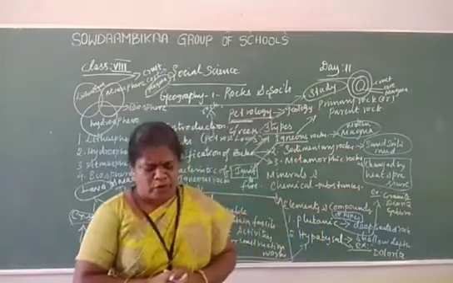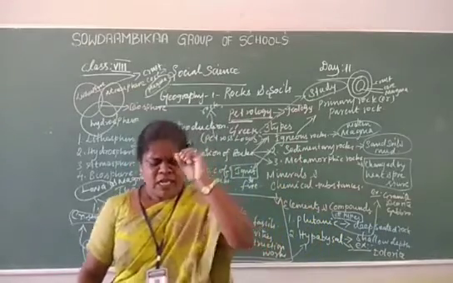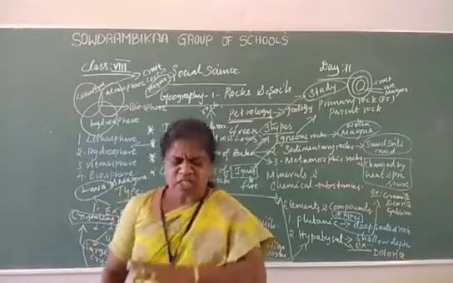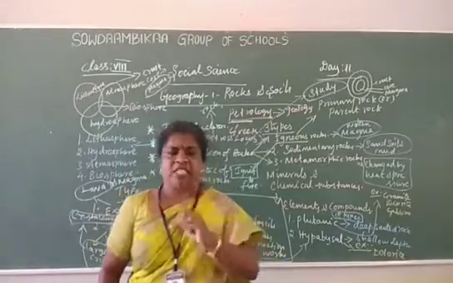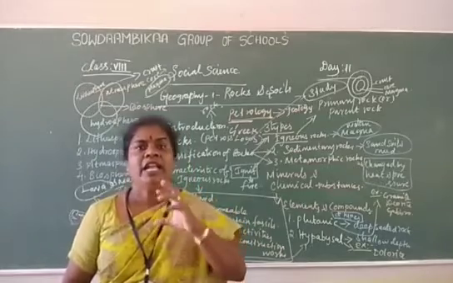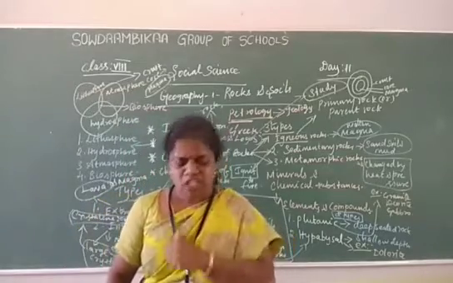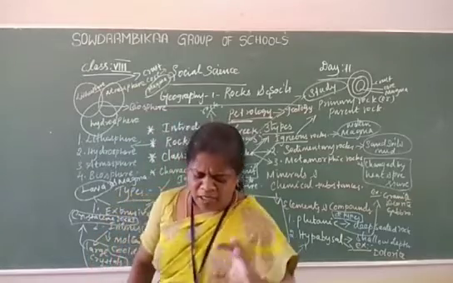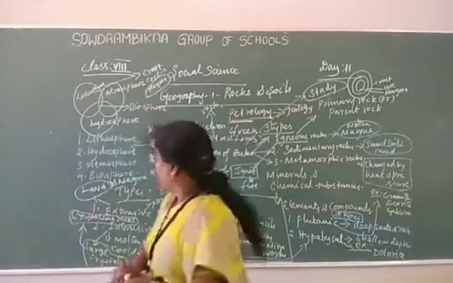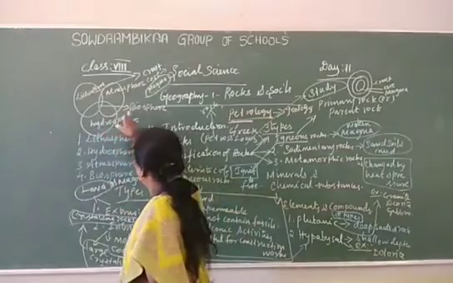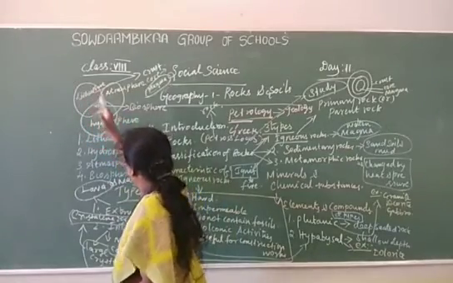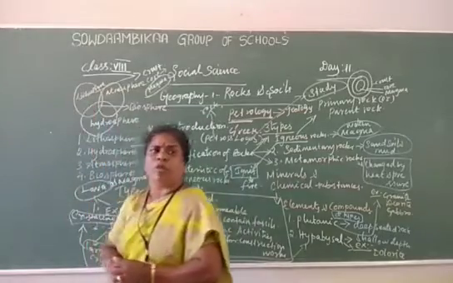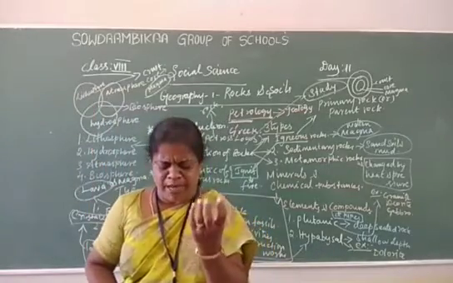Next, in this lesson we are going to discuss rocks. What is the meaning of rocks? Already I told you, rocks are solid mineral materials forming a part of the earth surface. The earth surface has three parts: lithosphere, atmosphere, hydrosphere, but we have to study lithosphere first.